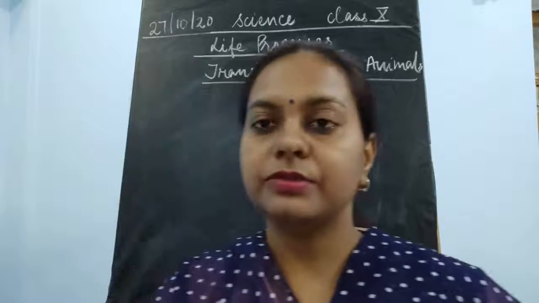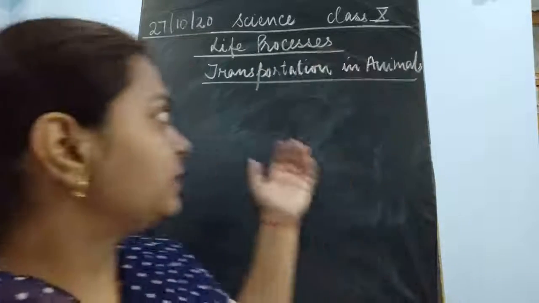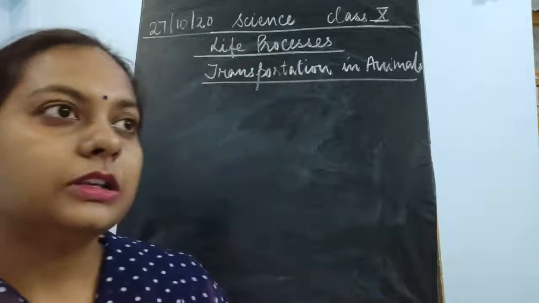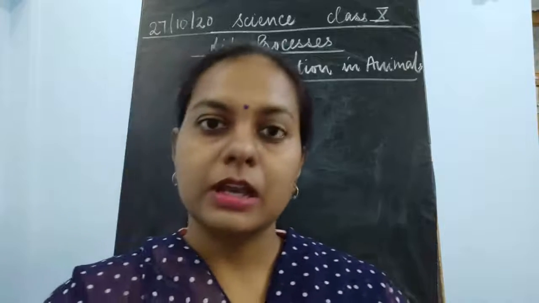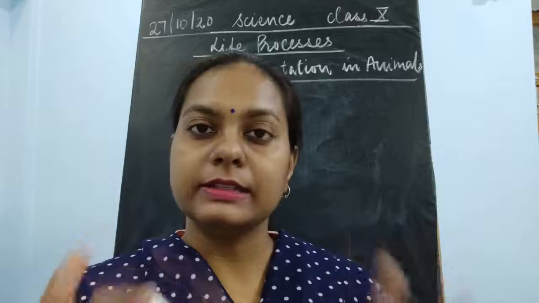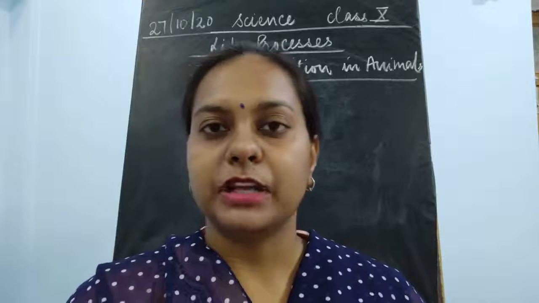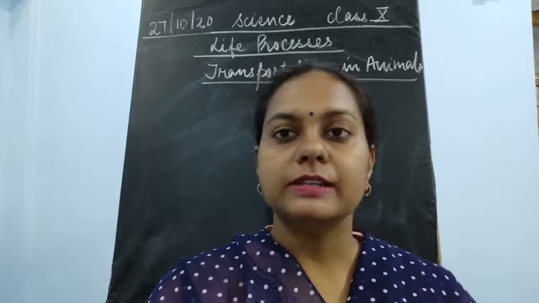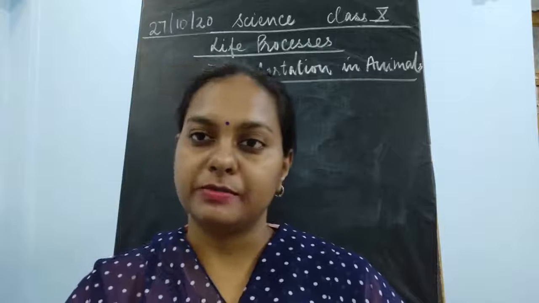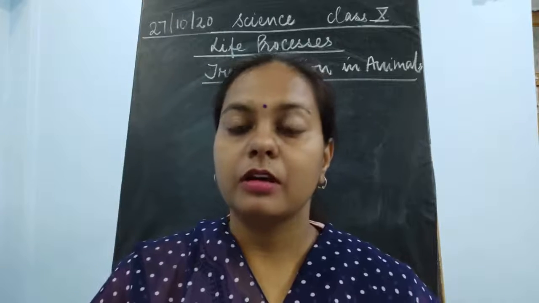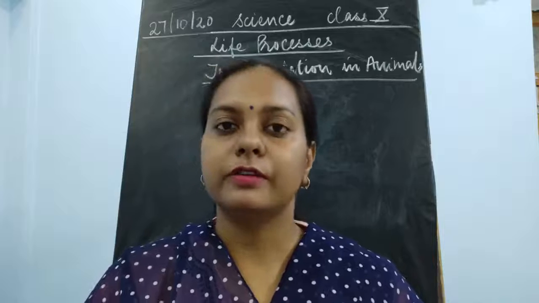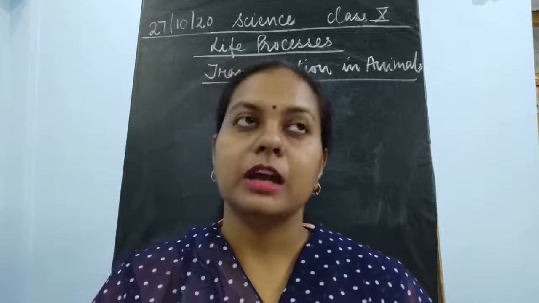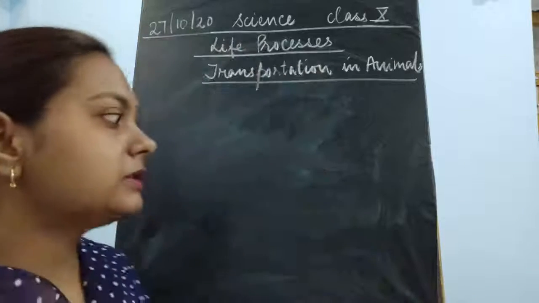Then we have just started the topic of transportation in animals. Here, children, we have to study the two organ systems which are responsible for transportation in animals. Smaller or lower animals like amoeba, paramecium, earthworm and frog have different modes of transportation. Among human beings, we will study the human circulatory system.